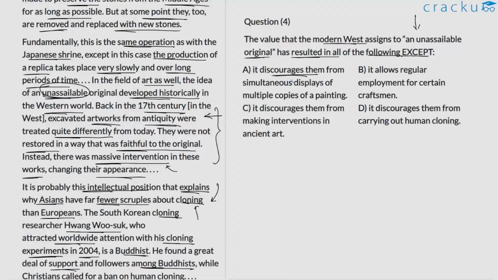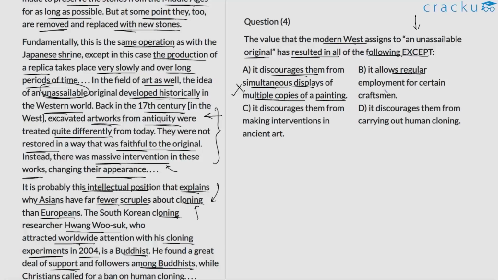A. It discourages them from simultaneous display of multiple copies of a painting. This is true. We know for sure that the West considers the original to be superior to a Fujifilm copy that, let's say, the Chinese prioritize. So A is a valid choice. We can reject it.